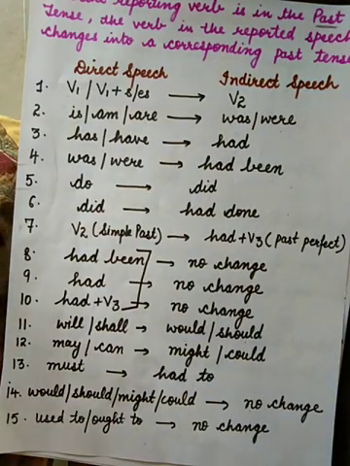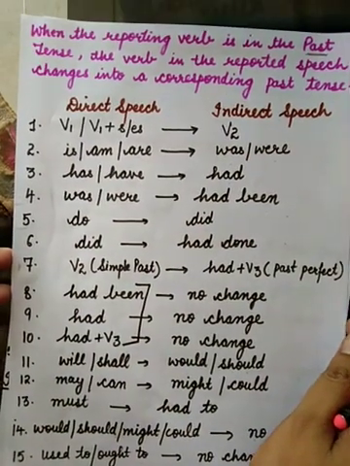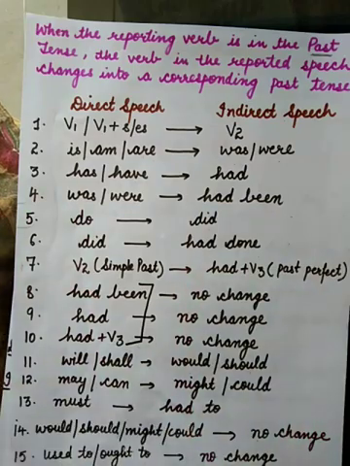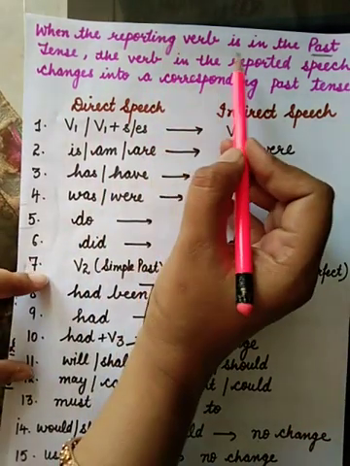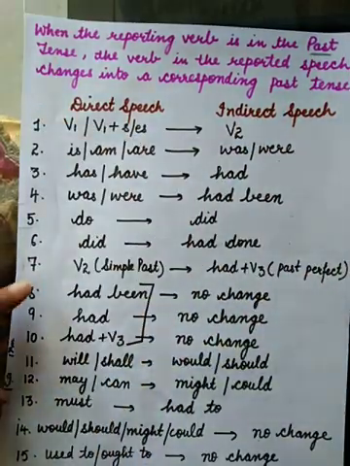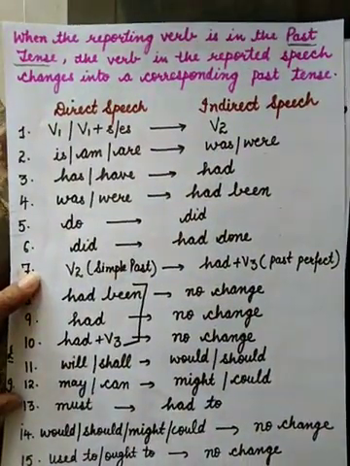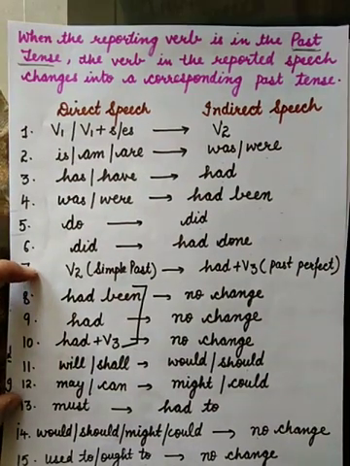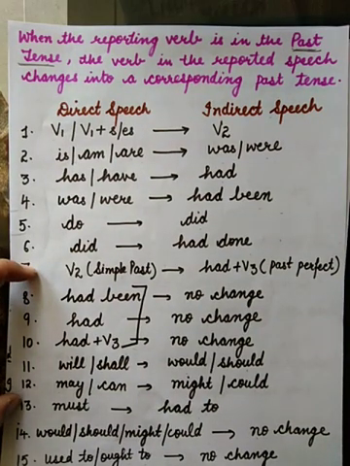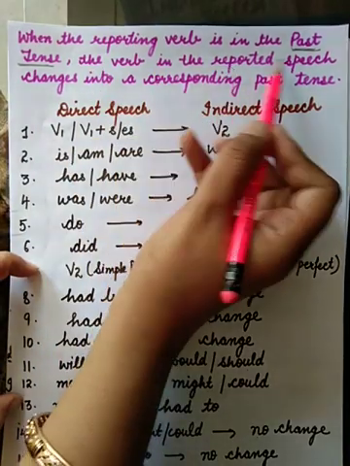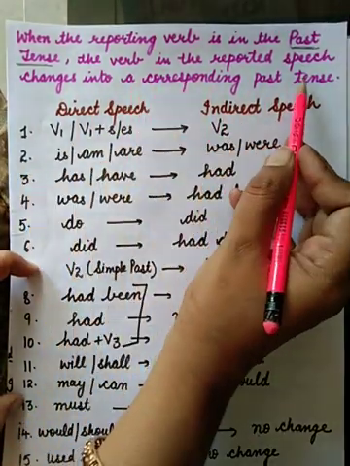Next change is when you have to change the tense. You will change the tense in indirect speech when the reporting verb is in the past tense, means if reporting verb is said or asked. The verb in the reported speech changes in corresponding past tense.